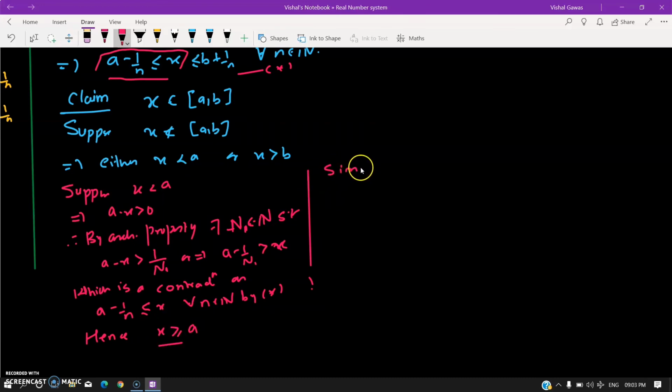Similarly, if x is greater than b, then this would imply that x minus b would be positive.